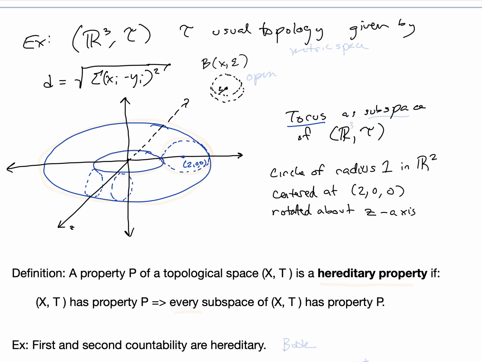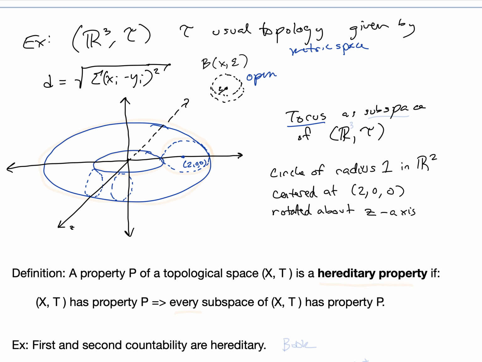Remember R3, that's a metric space, and it is made up of balls of positive radius, so three-dimensional balls centered at points, and anything that's a union of elements like that or a finite intersection of elements like that is going to be open in R3 with the usual topology. So a torus, this is an inner tube that's hollow inside.